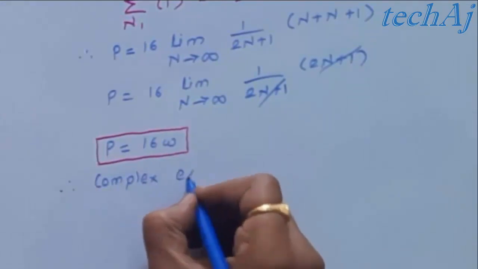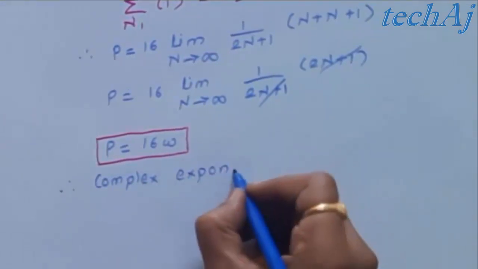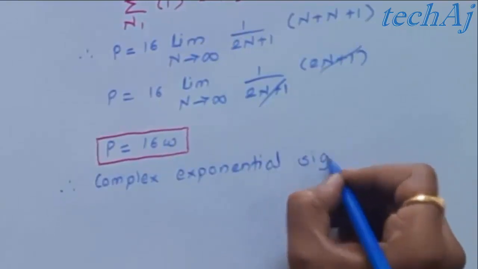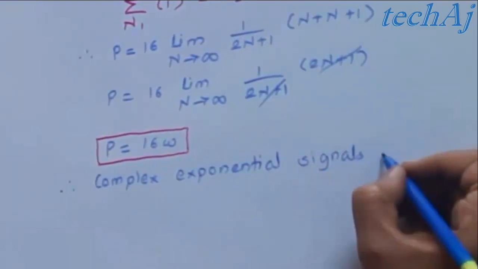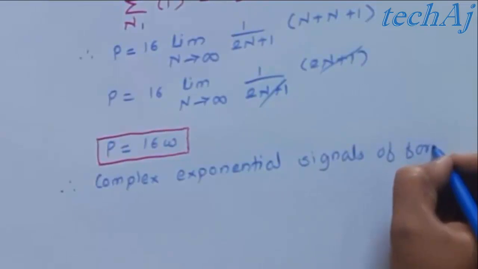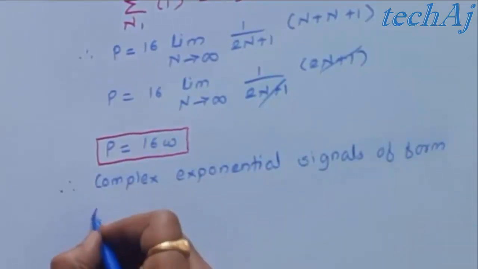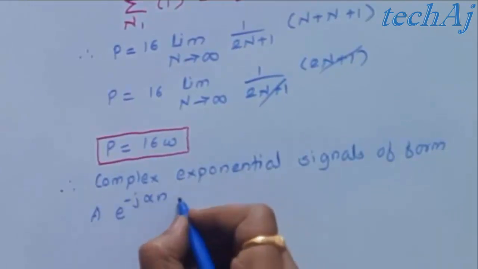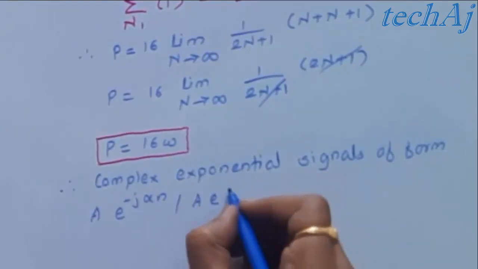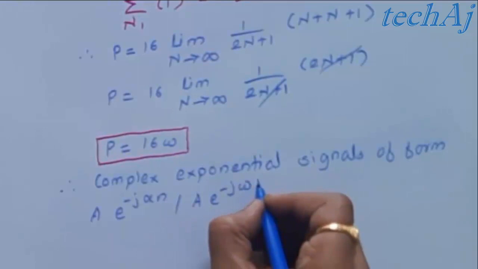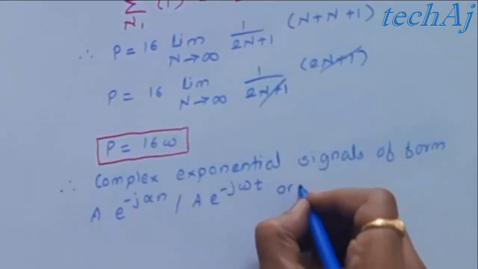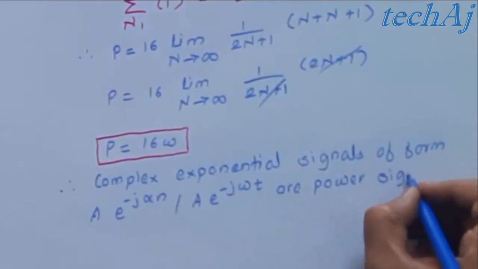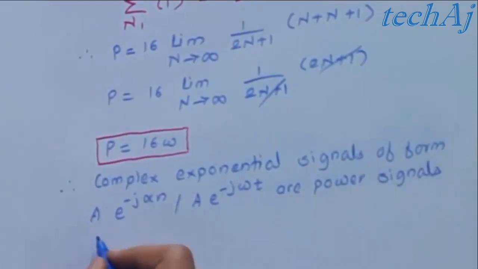Therefore, complex exponential signals of the form a e raised to minus j alpha n or a e raised to minus j omega t are power signals, and their power is a square.